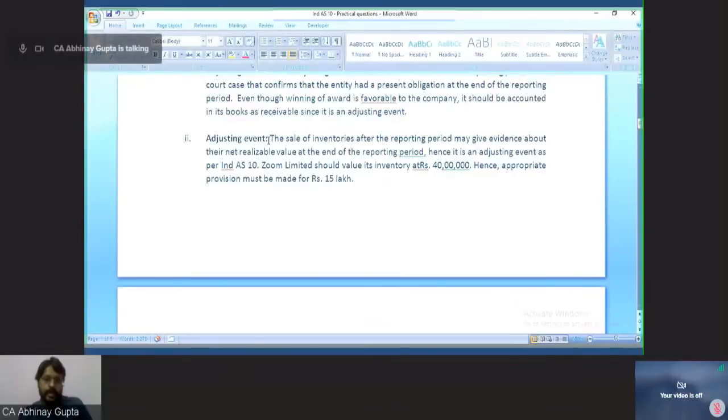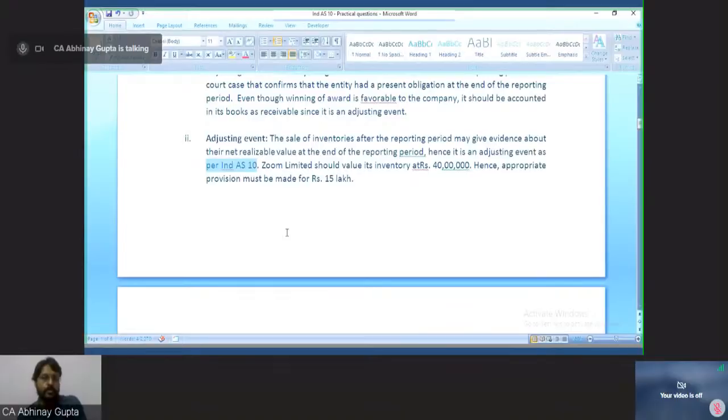The sale of inventory after the reporting period may give evidence about their net realizable value at the end of the reporting period. Hence, it is an adjusting event as per Ind AS 10. So, Ind AS 10 says that if you are selling any inventory subsequent to the year end at a lower price, then it means that your inventory had already been impaired by the end of the reporting period.